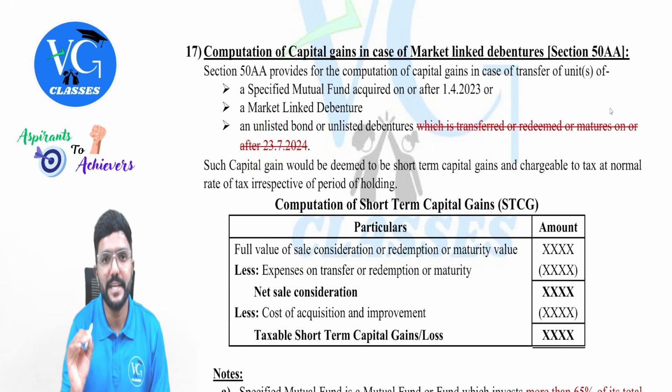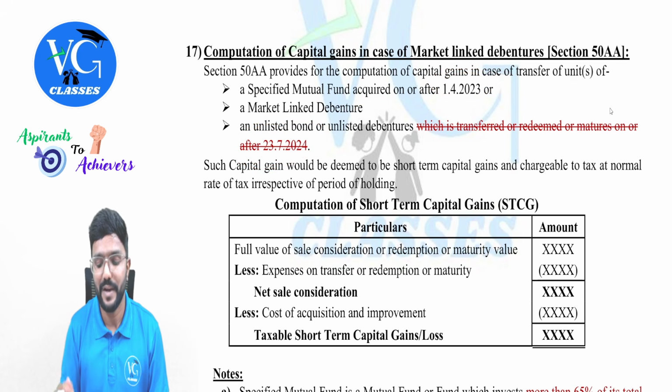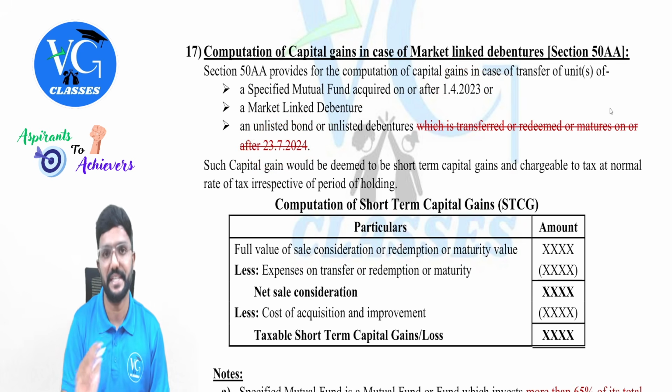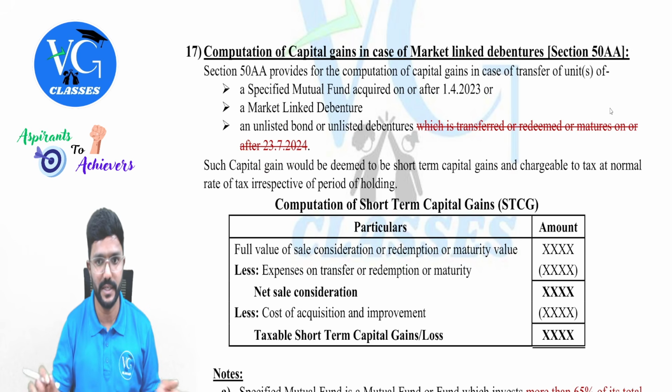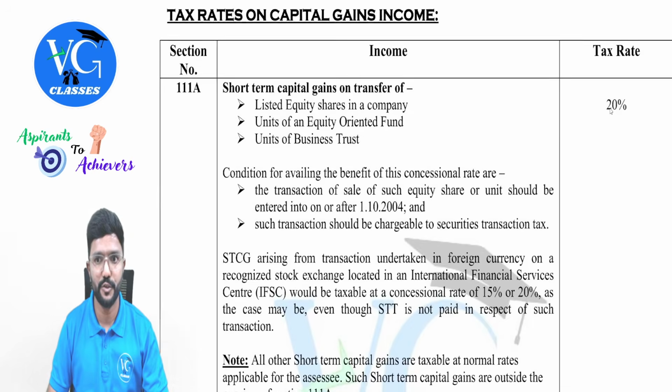Is that clear? And please be careful. Don't get confused with this date and this date. Guys, here what is given is the acquisition date, on or after 1st April 2023. Whereas here what is given was the redemption date. Got it? Yes, sir. Not a major change, but you should be aware of it.